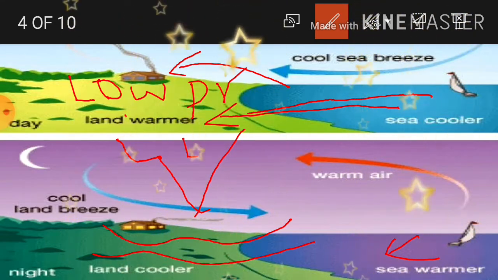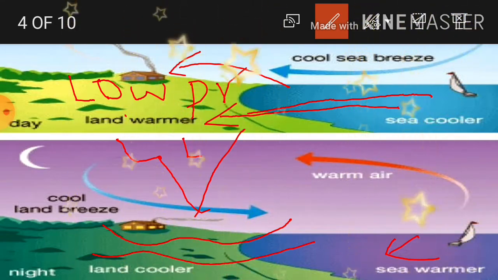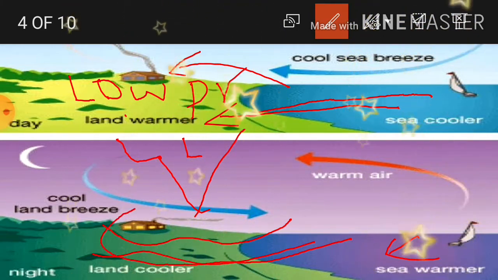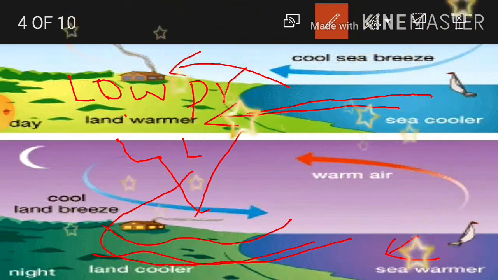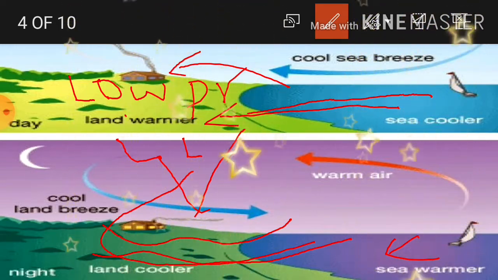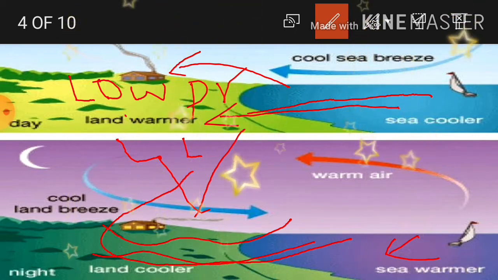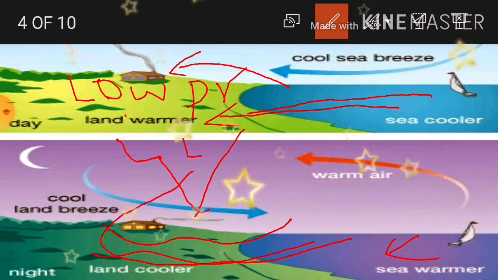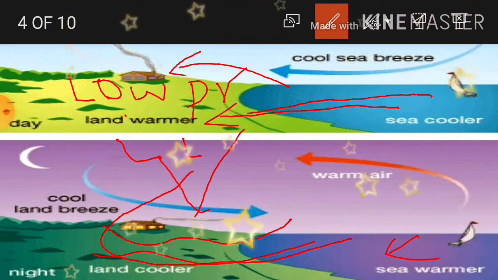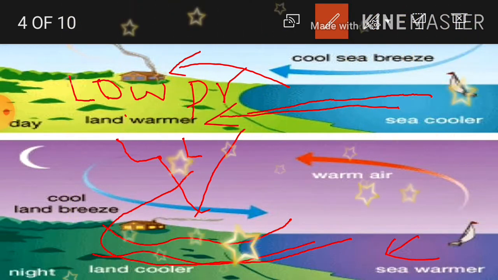Land is getting low pressure, then immediately high pressure belts come along with plenty of water bodies, and they turn after crossing the equator toward the Indian climate, and they pour plenty of water in this region. That you have to understand. Okay, this is the main cause for monsoons in India.